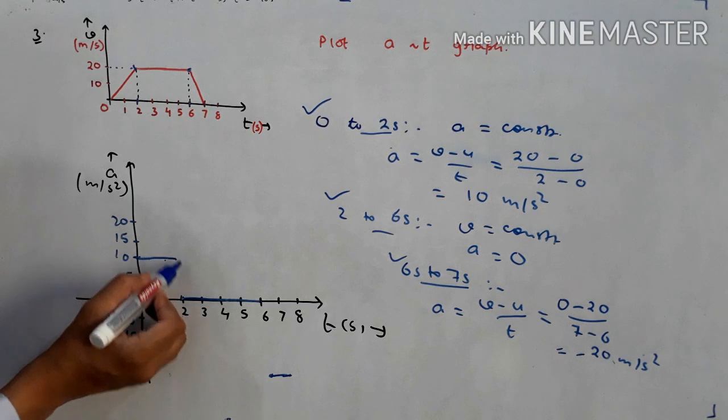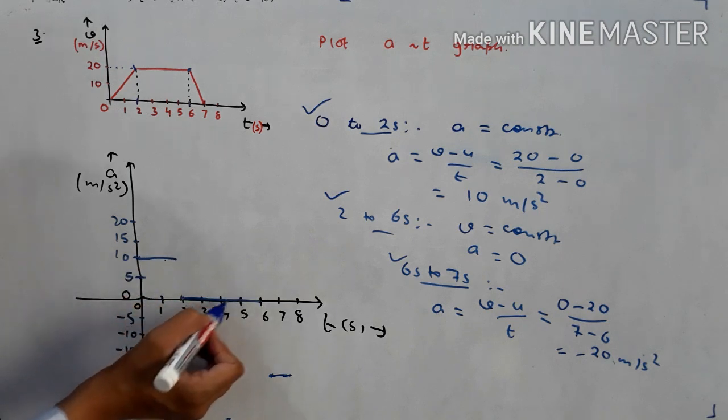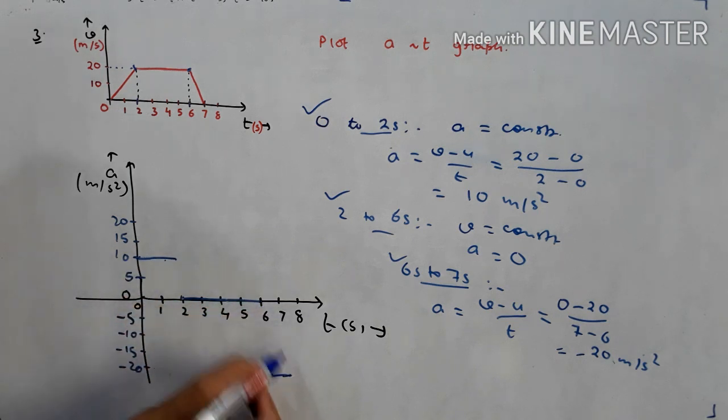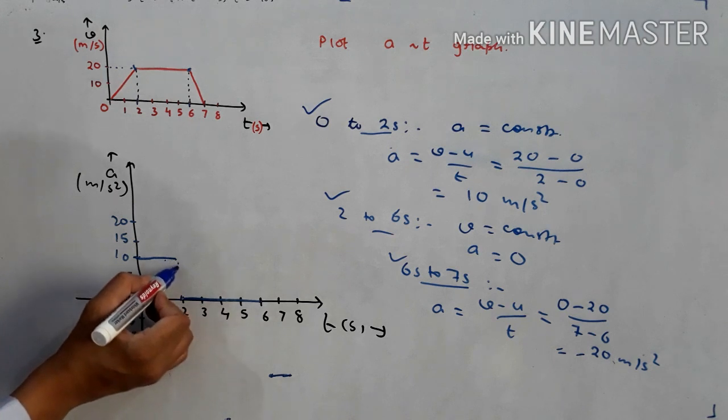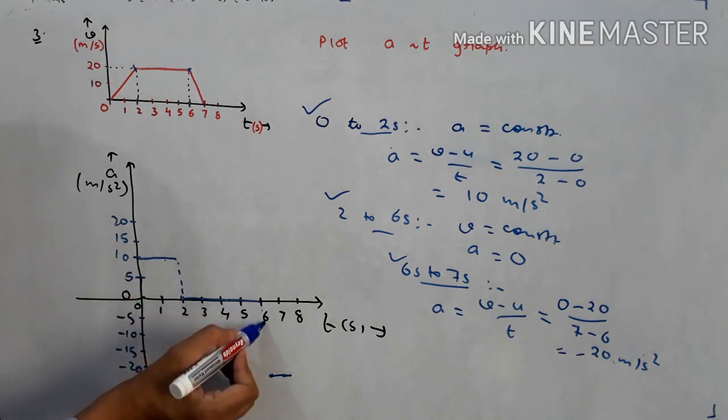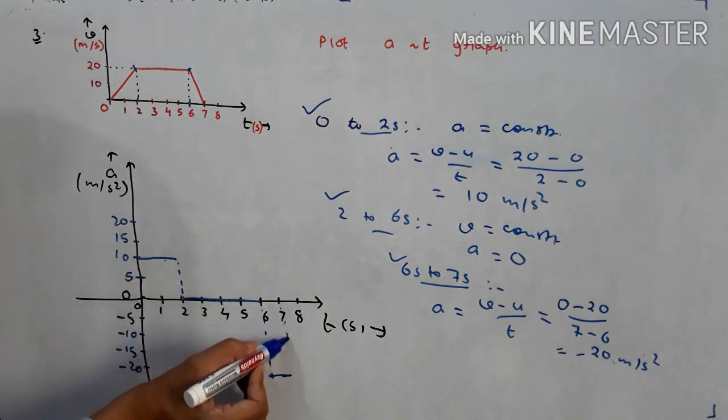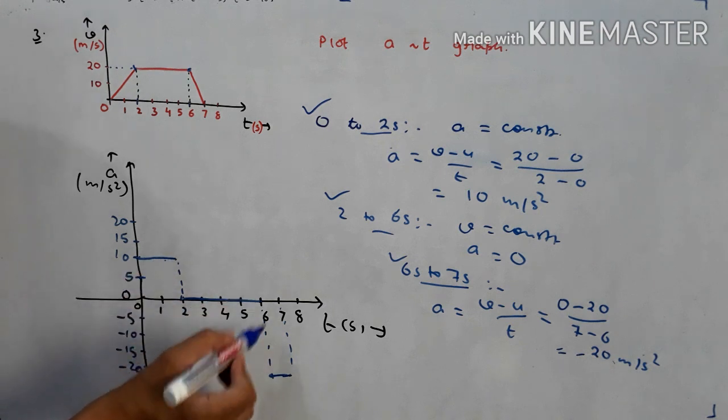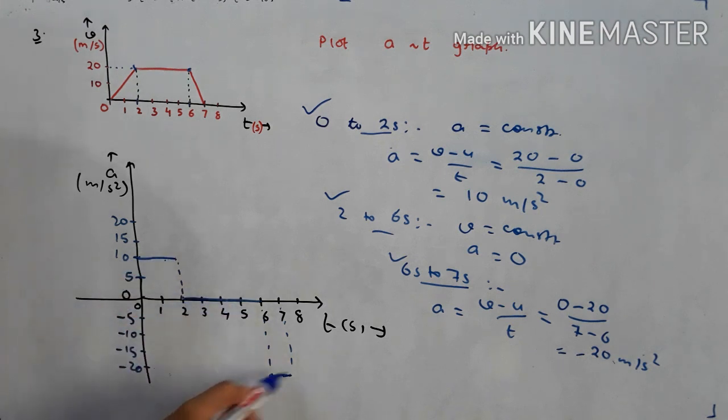0 to 2 seconds here, then 2 to 6 seconds here, and then 6 seconds to 7 seconds here. If you wish, you can draw dotted lines like this so that it becomes more clear. These dotted lines are not the graph. The graph is this one, the solid line, which I have represented by blue ink. It is clear, students, how to plot these graphs? Okay.